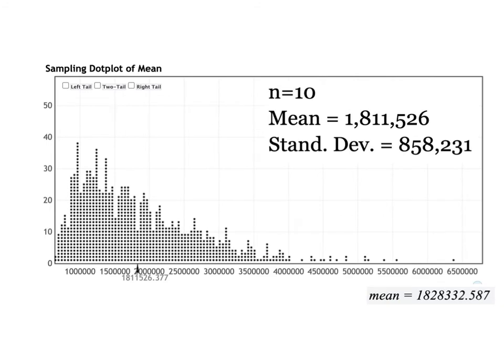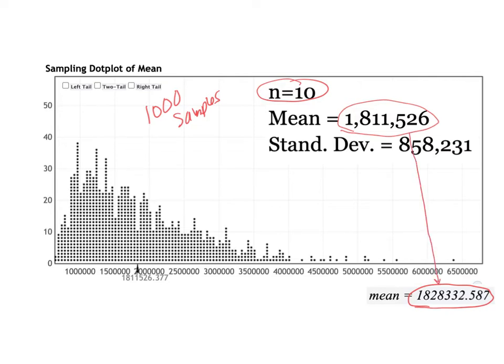Here's another sampling distribution. This time we took samples of size 10. Each dot here represents the average of 10 randomly selected NFL players, and again, we chose 1,000 samples. So we're getting towards that meta experiment. You can see the mean of this distribution is about 1.8 million, which again is very close to the actual answer. Again, we're off less than 1% from our sample means to our actual population mean. And notice it's getting a little bit less skewed with a sample size of 10 than it was with 5.